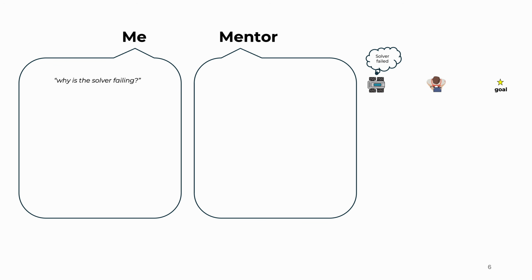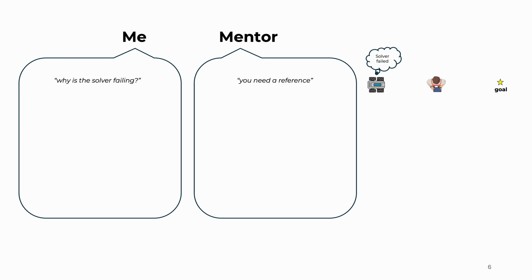This error was way too hard to understand, and after trying to debug and miserably failing, I went to my mentor and I asked, why is my solver failing? My mentor looked into my code and realized that my cost function was too simple. I didn't have any additional terms. The only thing that I was telling it to do was to get to the goal. And according to my mentor, this was not sufficient.